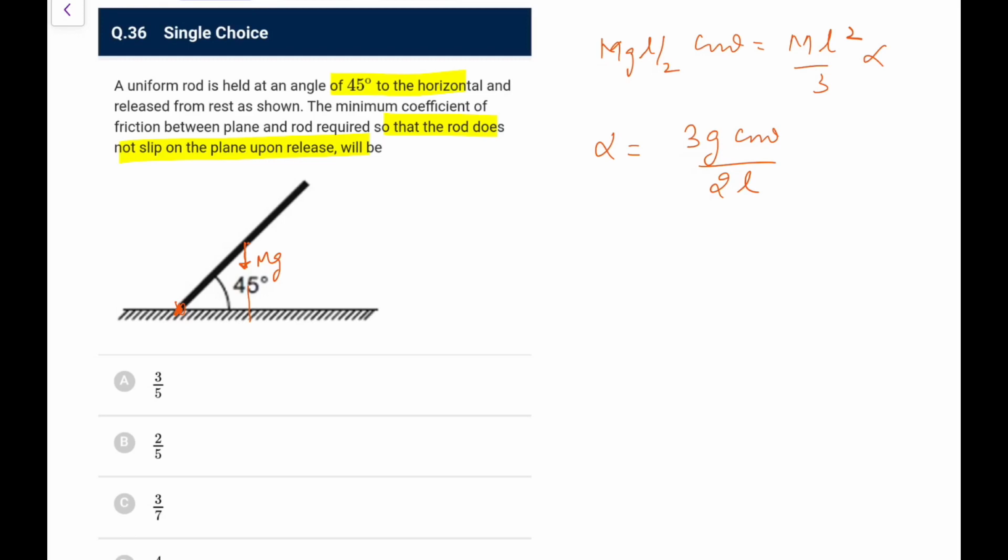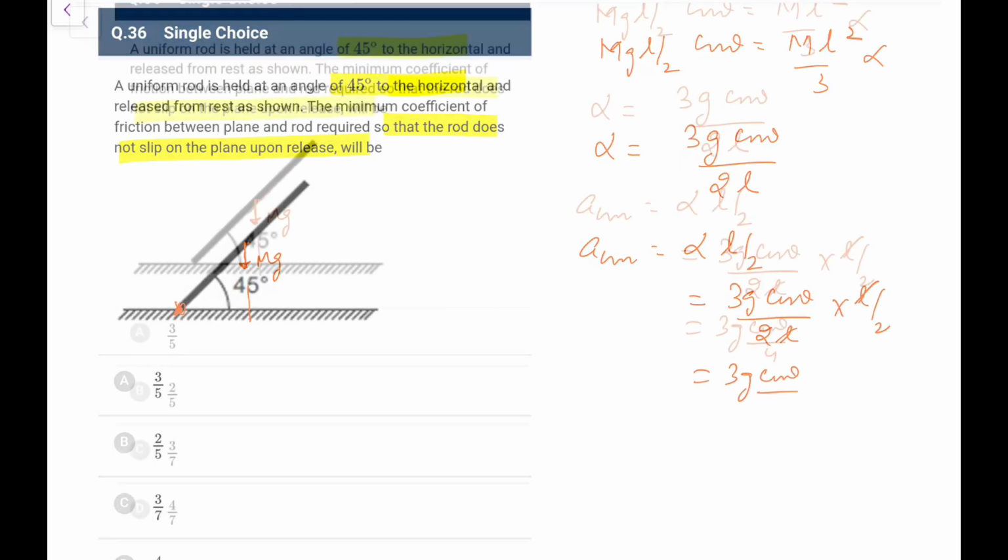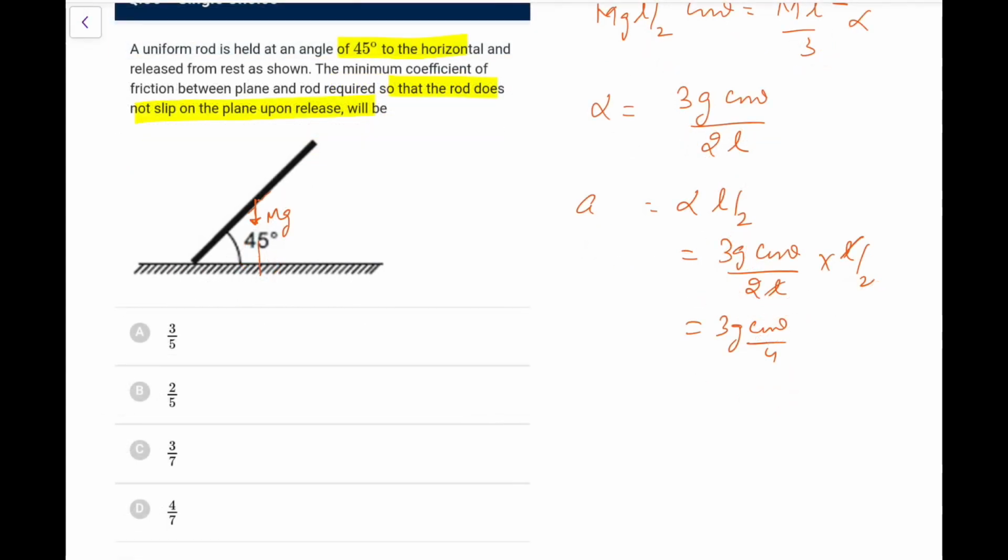Now the acceleration of the CM in any case would be equal to alpha into the distance L by 2. That would be 3g cos theta upon 2L into L by 2, so it is 3g cos theta by 4. This is the tangential acceleration of the CM, ACM tangential, in this direction. If I take the component of mg, this would be the normal, and because of this mg component, friction will act here. This is N and this is F.